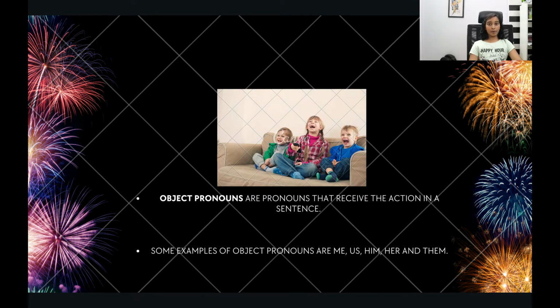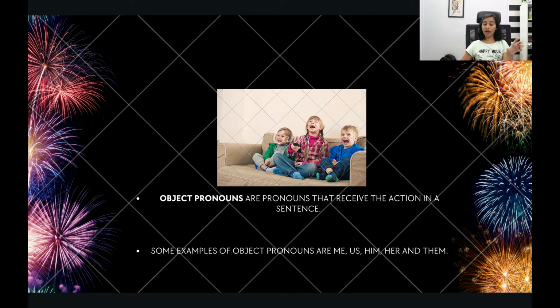Next one, object pronouns. Object pronouns are those that receive the action in a sentence, just like the juice. They are teasing us.